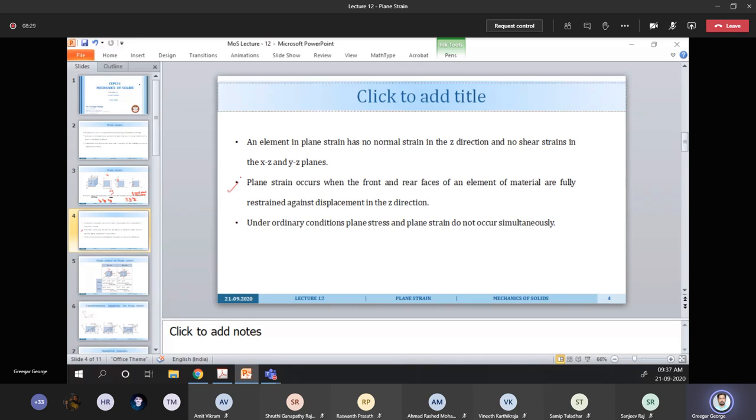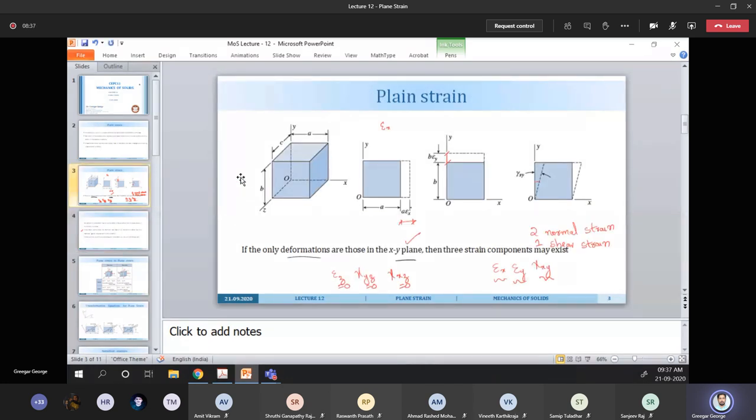occurs when the front and rear faces of an element of a material are fully restrained against displacement in the z direction. Coming back to this figure, we are trying to restrain the deformations along the z direction. As a result, epsilon z will be 0, and the shear strains in the yz and xz planes will also be 0.